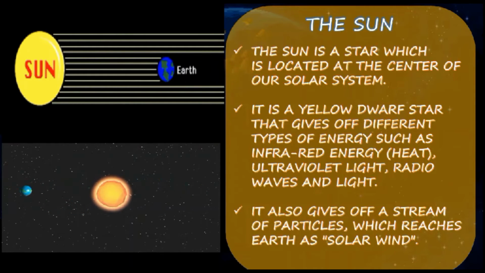Life on the earth depends on the light and heat from the sun. The solar system also contains planets, comets and asteroids. They all orbit or travel around the sun. And also we get benefits from the sun. So we can see what benefits we can get from the sun.